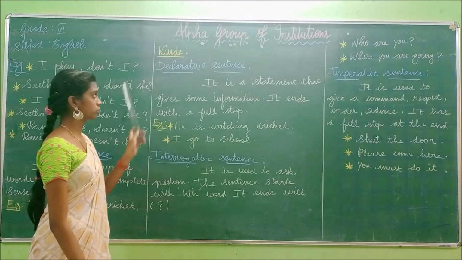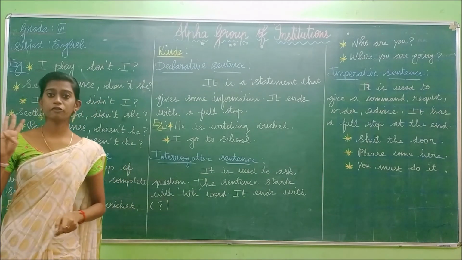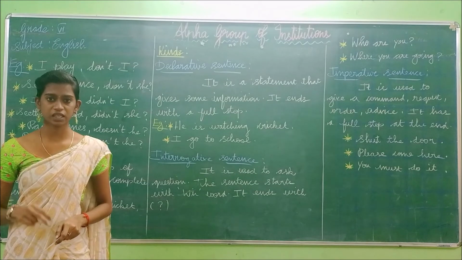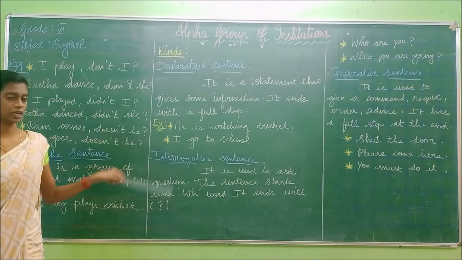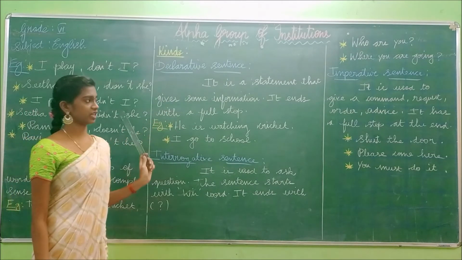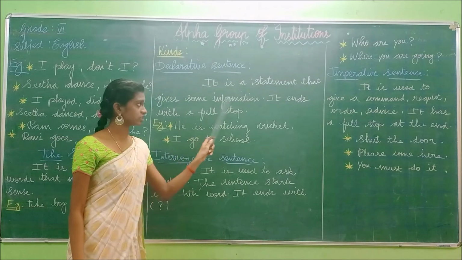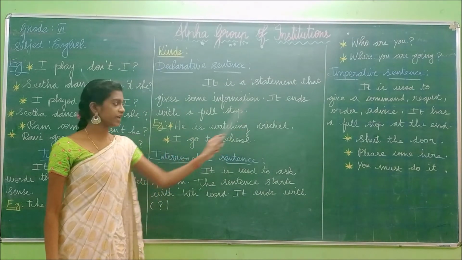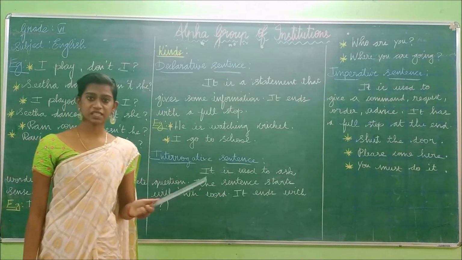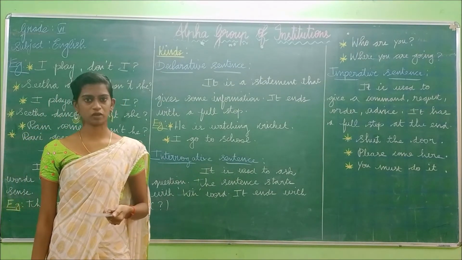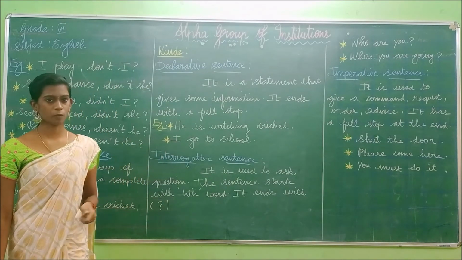Next we are going to see the kinds of sentences. How many kinds of sentences are there? There are 4 kinds of sentences. We have already seen 2: the declarative sentence and the interrogative sentence. Now let us see from the first. Declarative sentence means it is a statement that gives some information. It ends with a full stop. It gives some information, and this declarative sentence ends with a full stop only.